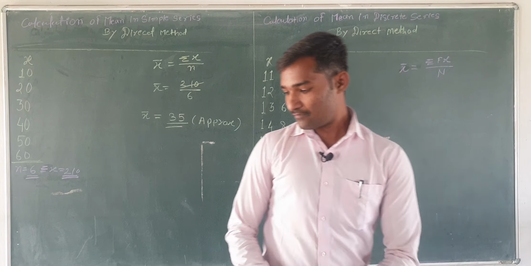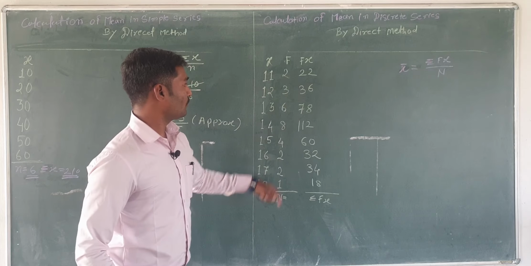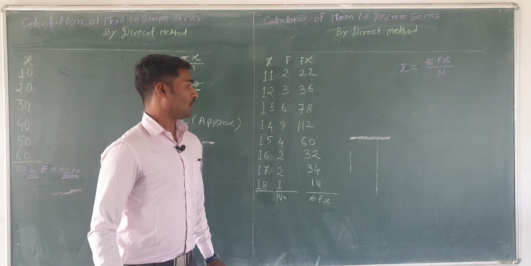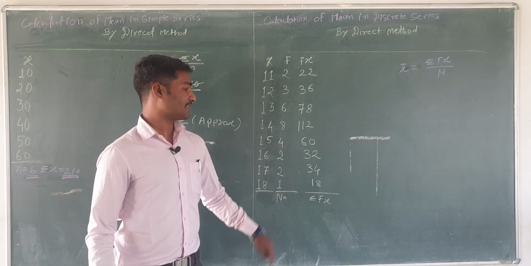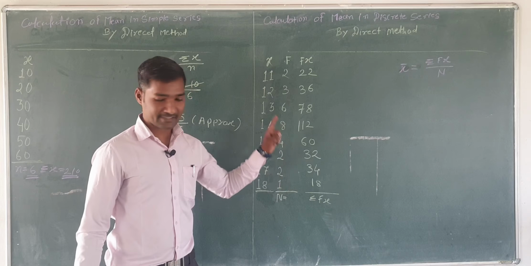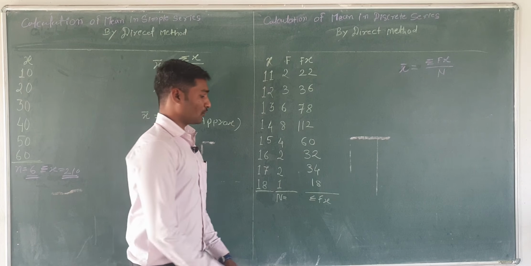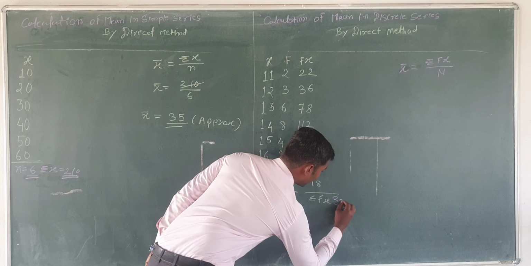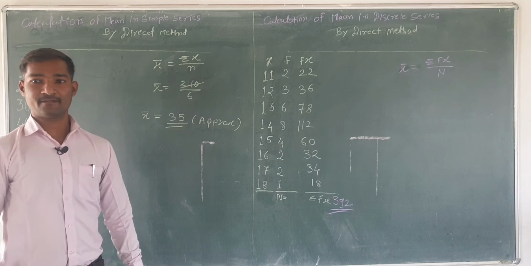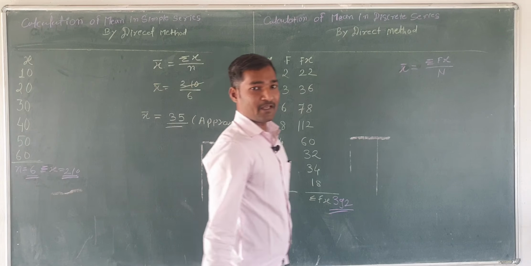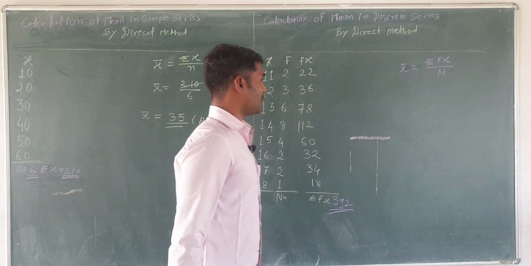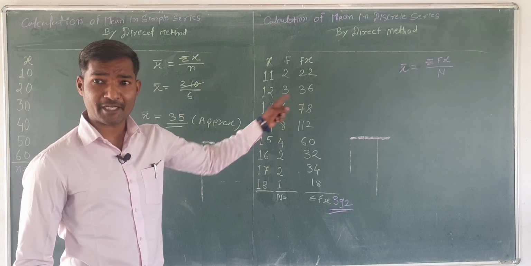Okay, so we will add those values: 22 plus 36 plus 78 plus 112 plus 60 plus 32 plus 34 and plus 18. So here is a total of 392. Got it? Okay, is it clear? Now we will go for the further procedure. So what is the further procedure? We have the total value which is required for our arithmetic mean.